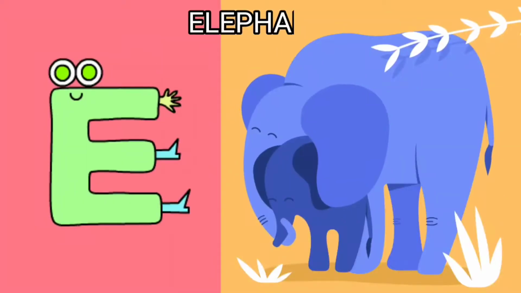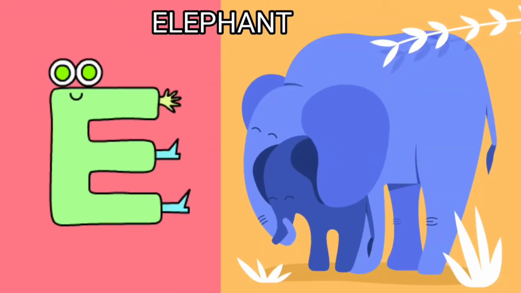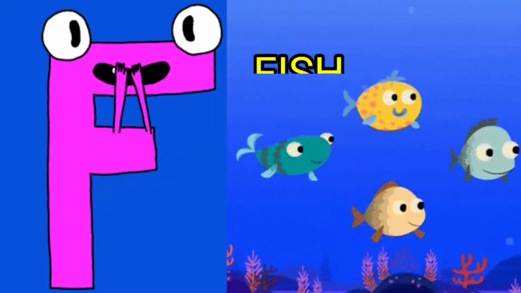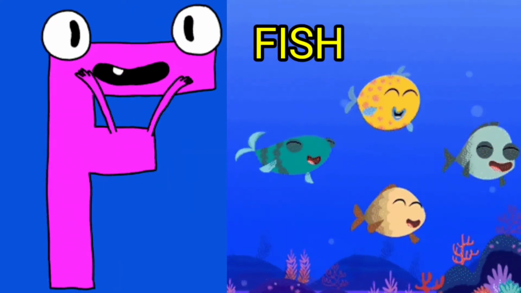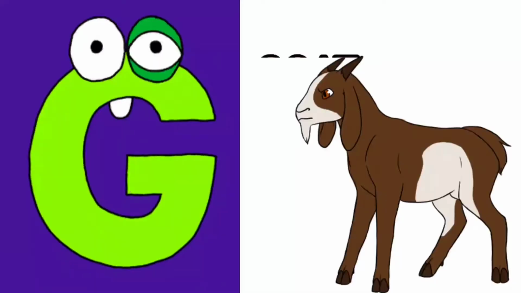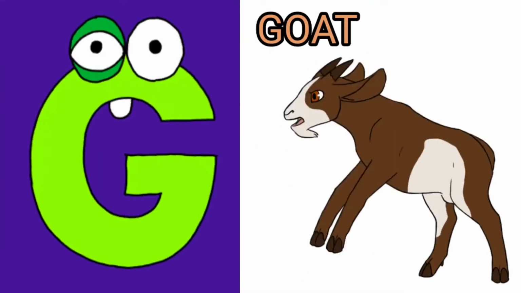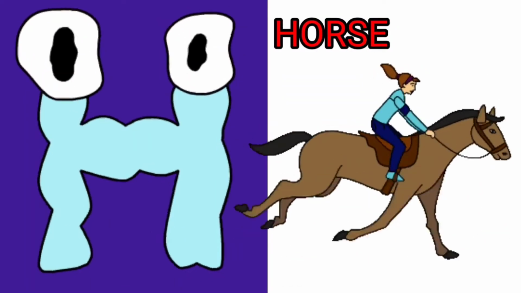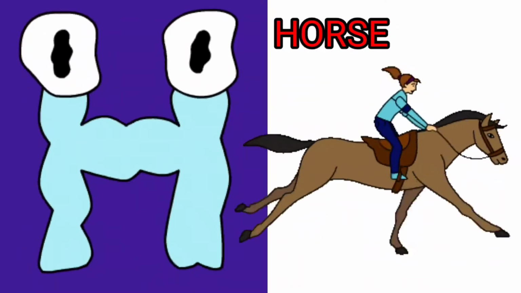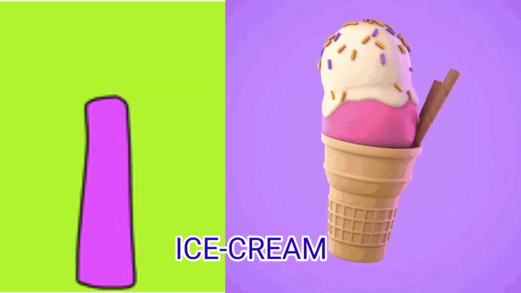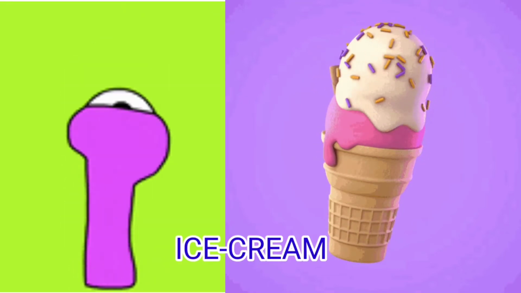E is for elephant. F for fish. G for goat. H for horse. I is for ice cream.